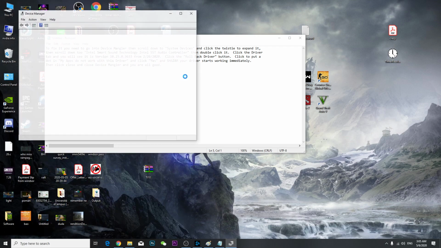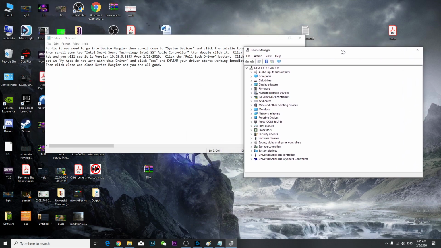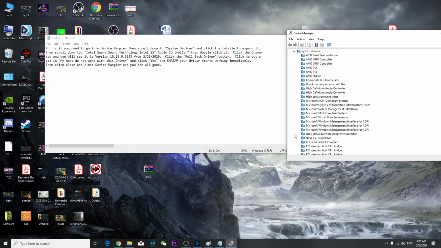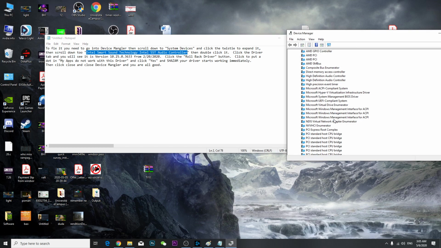So once you come to the Device Manager, scroll down to find the system device. Here we go, system device. And click the twistie to expand it. Okay. Then scroll down, Intel Smart Sound Technology, Intel SSD controller. So find Intel Smart Technology. Well, mine is not Intel though.